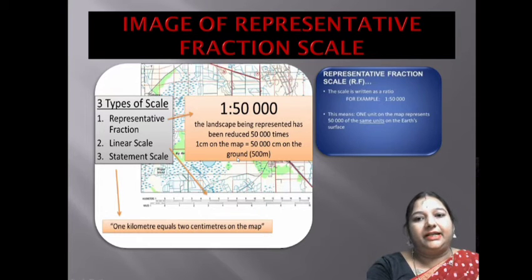The representative fraction scale is written as a ratio, for example 1:50,000. It means one unit on the map represents 50,000 of the same unit on the earth's surface.